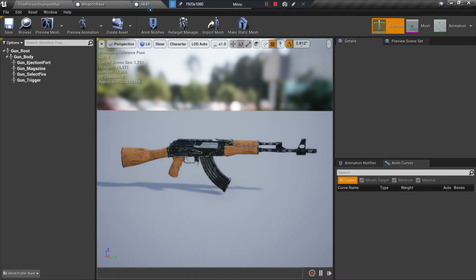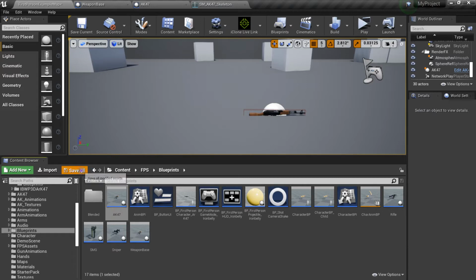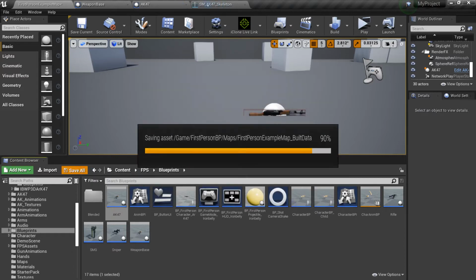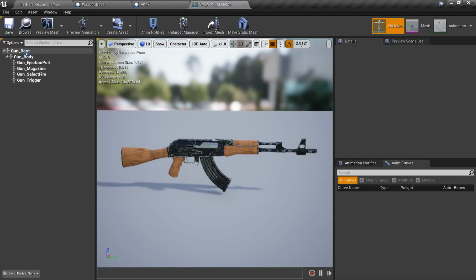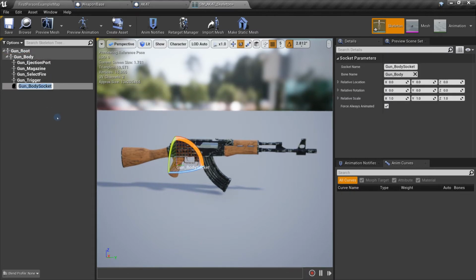Okay. And I'm going to remove this. Then do the same thing. Add socket. Make sure the socket name is like this, which is left hand IK.